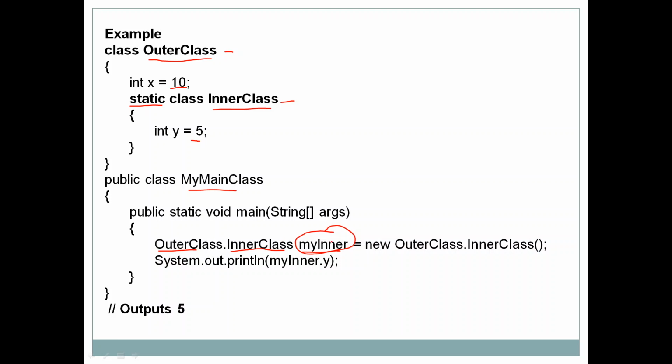Once you have the object of the static nested class, you can access the members of the static nested class. Here the member is y. So I can access y by using that object: myInner dot y. myInner is the object which we have created. So myInner.y will simply print the value of y, that is 5. This is how we can declare a static nested class, create an object of it, and also access its members. Let me execute this example for you and show you the output.